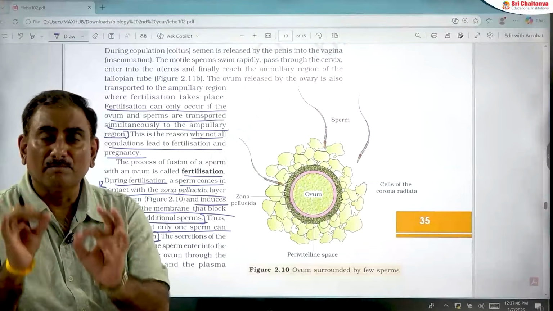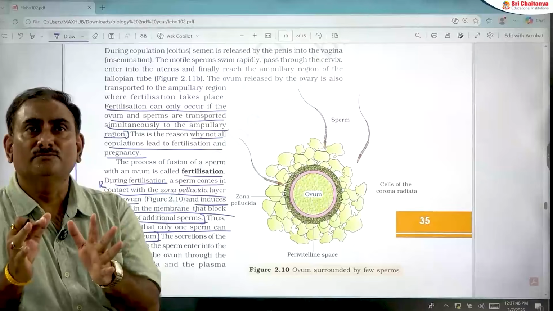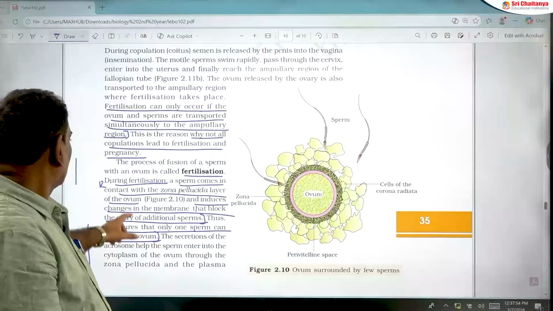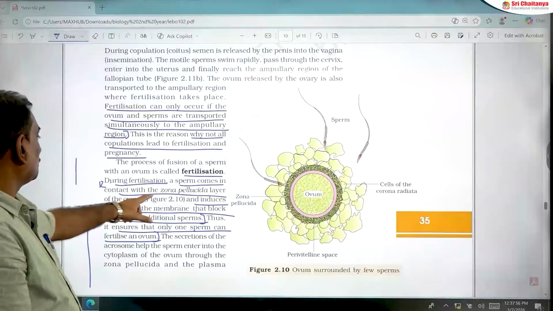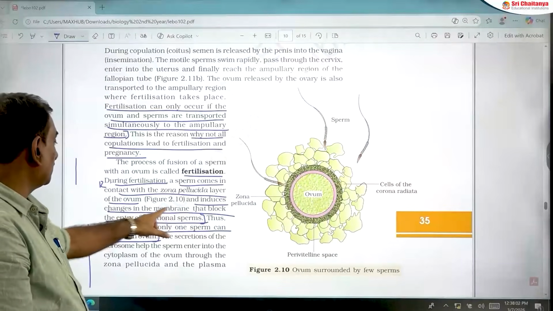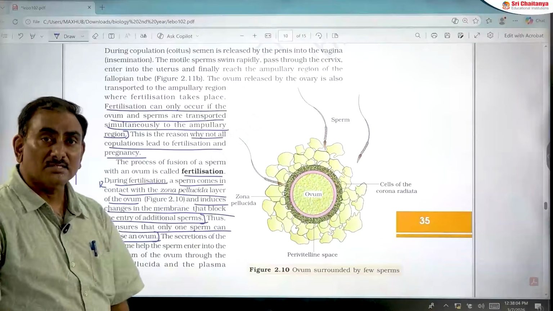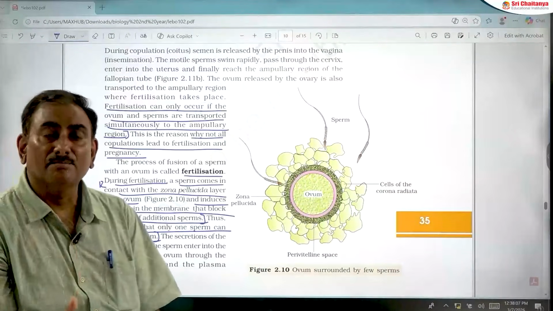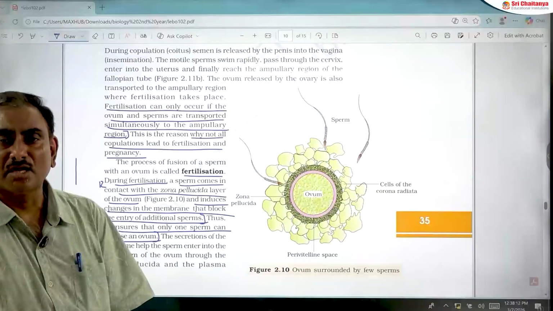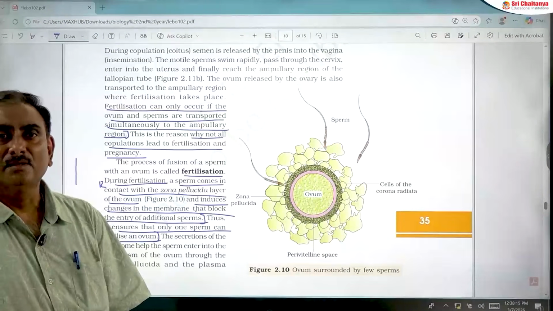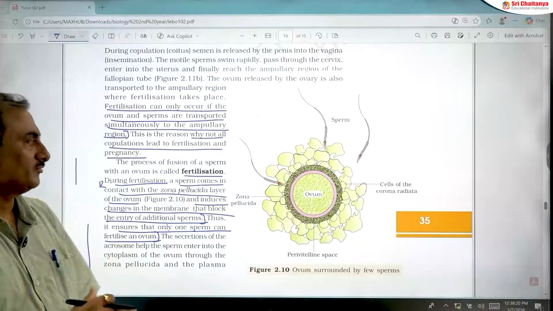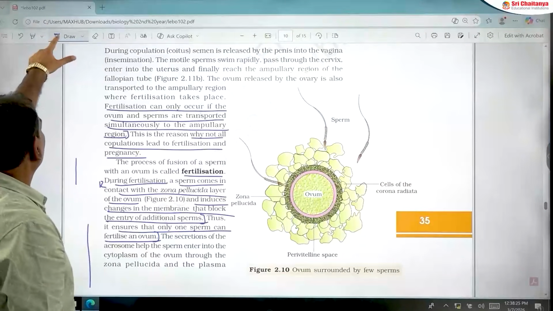Why does only monospermy occur? Only one sperm fertilizes the ovum in human beings. The reason is that during fertilization, the zona pellucida layer of the ovum induces changes in the membrane that block entry of additional sperms. That is, entry of many sperms is prevented by the zona pellucida. That reaction is called the zona reaction, which prevents polyspermy. Polyspermy is prevented by the cortical reaction and zona reaction. This is also a very important area.